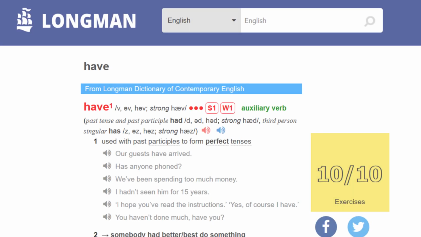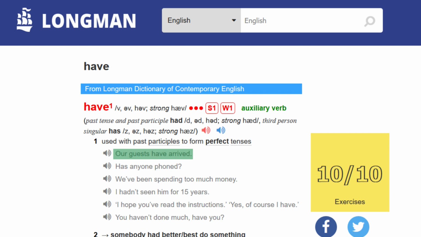The word "have", okay? If you look up "have", there's "have" as an auxiliary. It has so many weak forms, it has three weak forms, but the strong form is "have". So you can say, "Our guests have arrived."